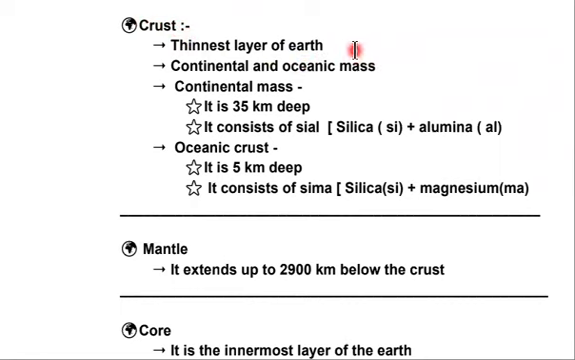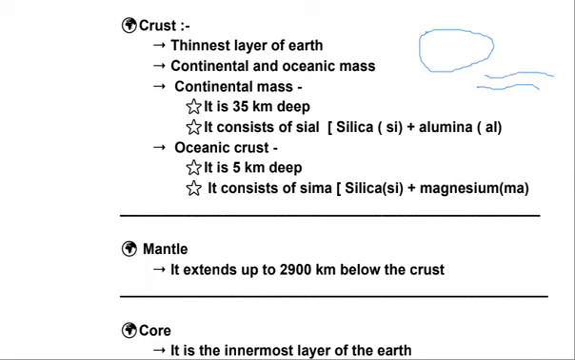It is the thinnest layer of Earth, means compared to the other layers, it is extremely thin. It consists of continental and oceanic mass. Now you must be wondering what is continental and oceanic mass? Continental mass is the mass which is the continents, the large lands you must have seen. Those are called the continental mass. And the oceanic mass is the large water bodies we call oceans.